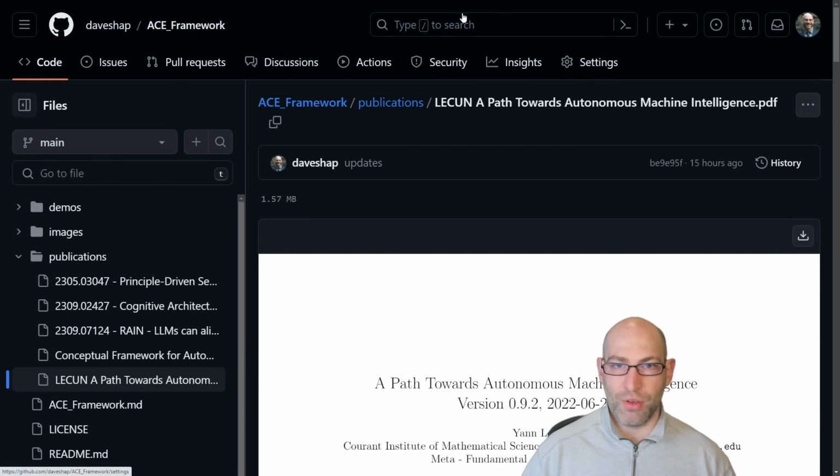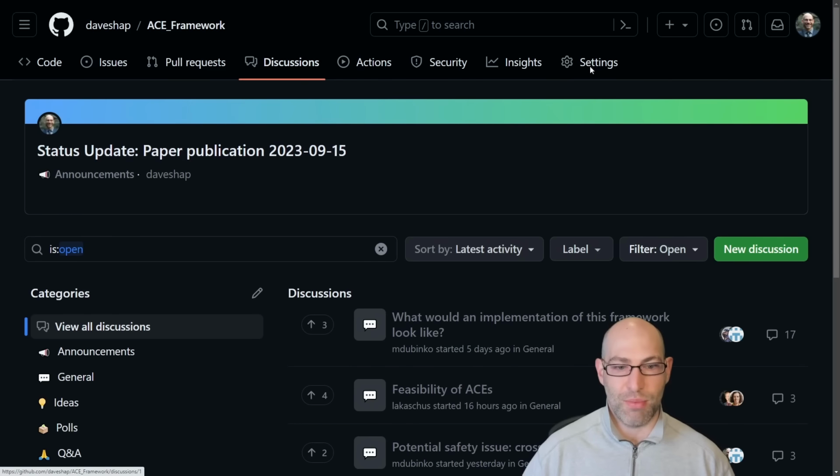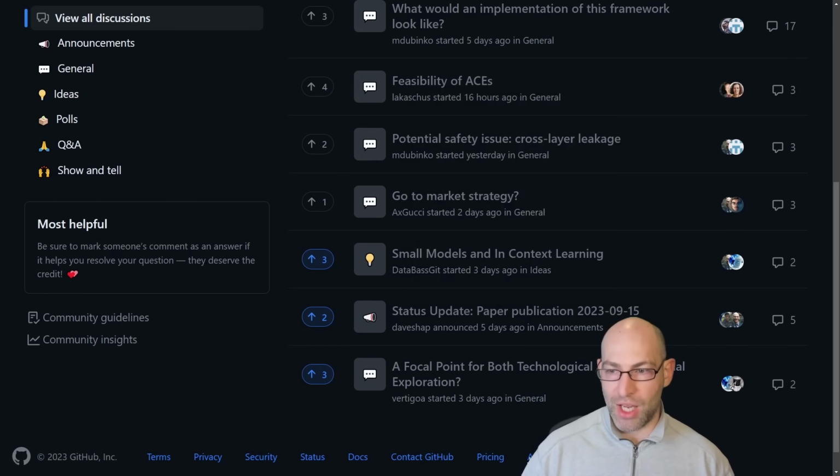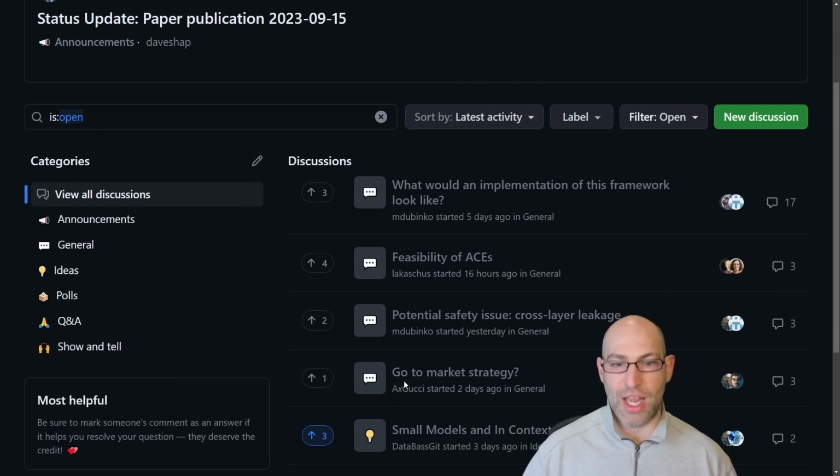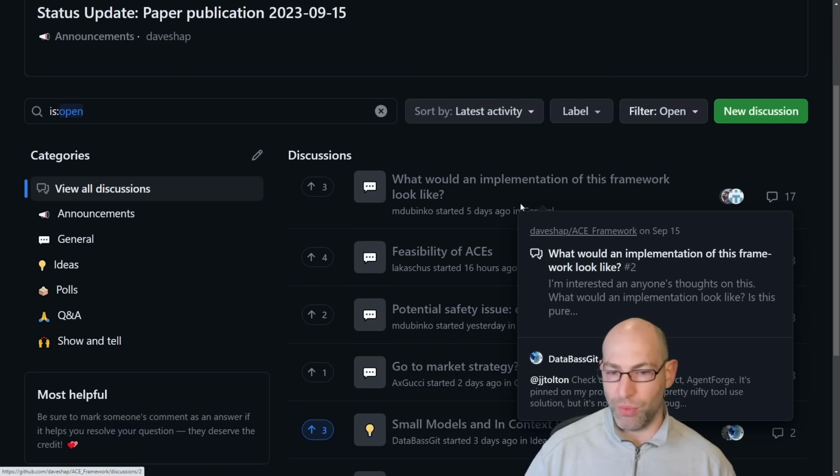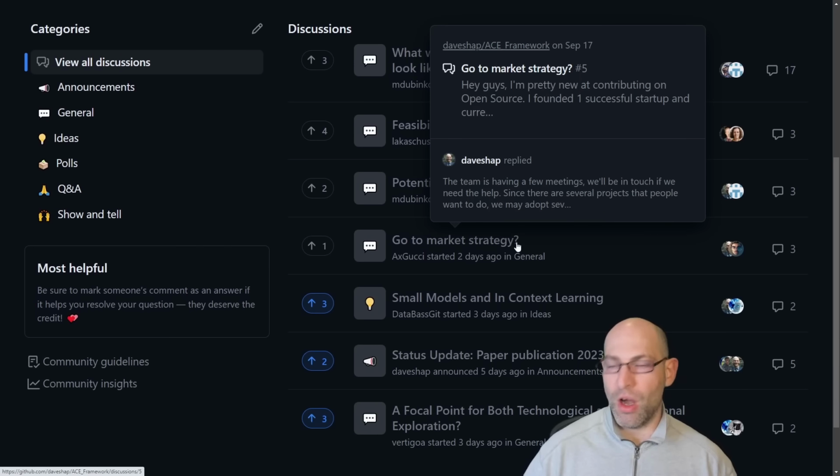The other part of the whole repo is the discussions tab. So this is the main tab that I want to end on. You can see we've already had some robust discussion. We've got people bringing up safety concerns. We've got people trying to understand what it would look like, all kinds of thoughts.